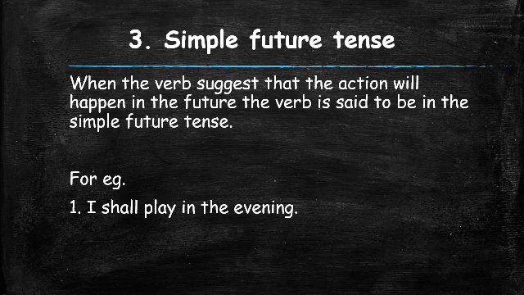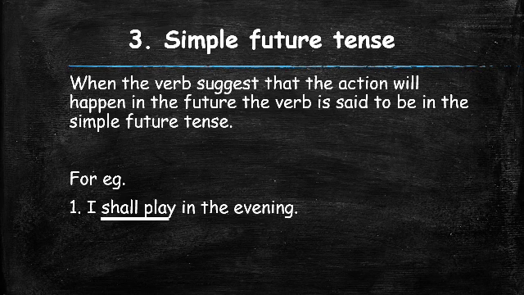Now in this sentence, the verb is play. The action is being done by the pronoun I. In addition to that, the word shall is added. That means I shall play in the evening. That means I may be playing in the evening. In the future, I will play. I shall play.